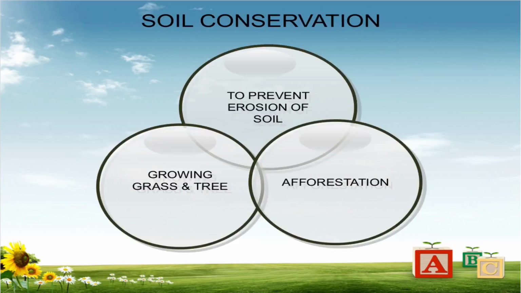As soil is an important resource for human beings, it is very important to conserve our soil for our future use. So we have to think about how this soil can be preserved.